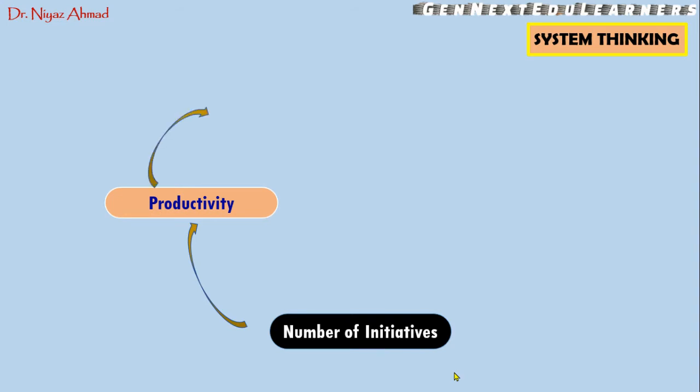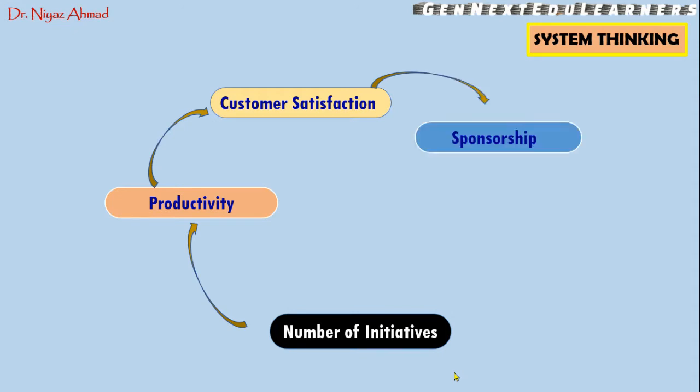This productivity leads to customer satisfaction. When the customers are satisfied, they will give sponsorship to the organization. And if the organization gets sponsorship, they will again increase the number of initiatives.